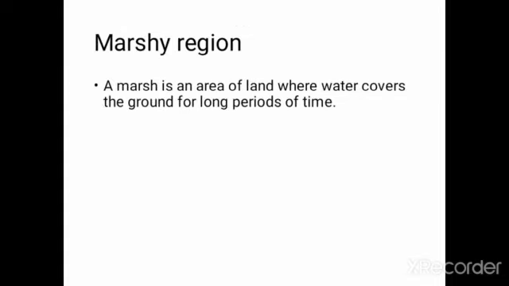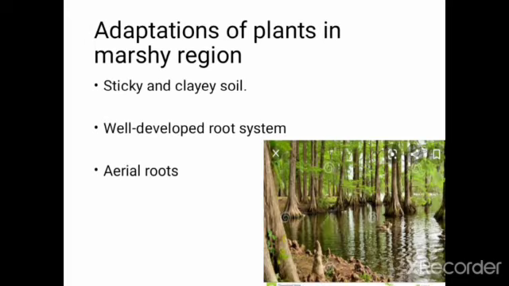Let's learn about marshy region. A marsh is an area of land where water covers the ground for a long period of time. Grass and herbaceous plants grow in the marshy region. Herbaceous plants are plants that have soft stems.